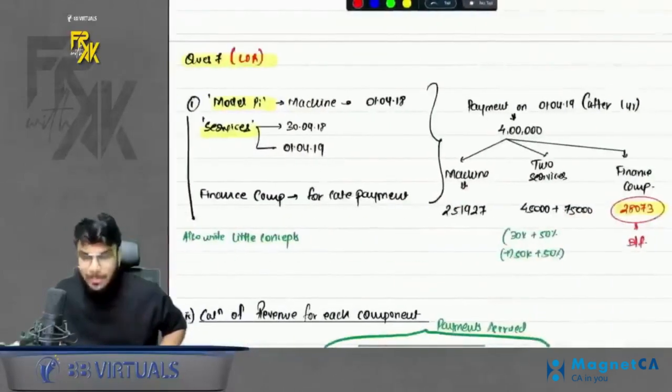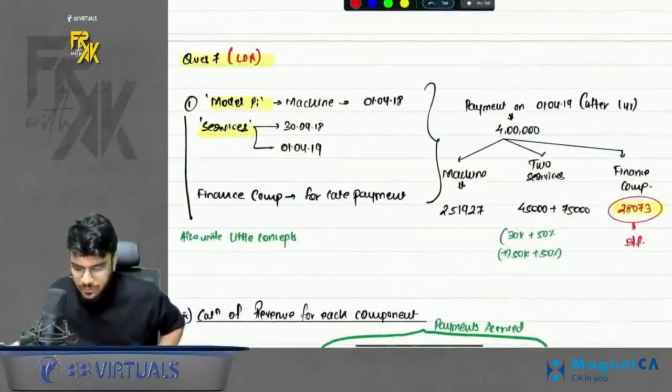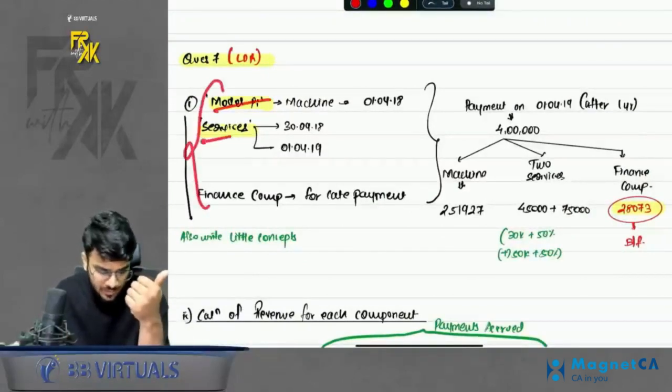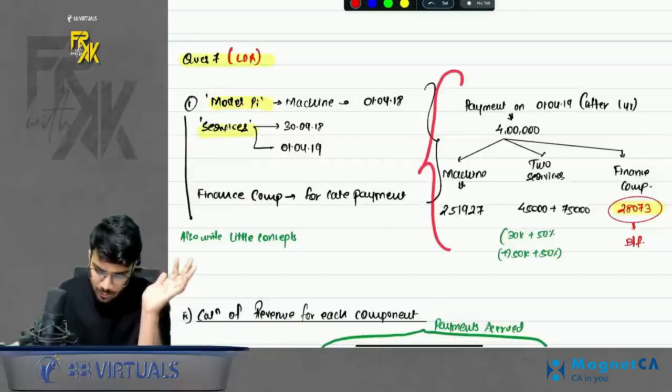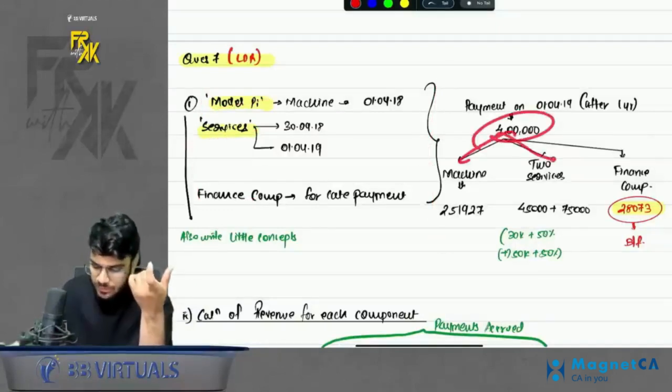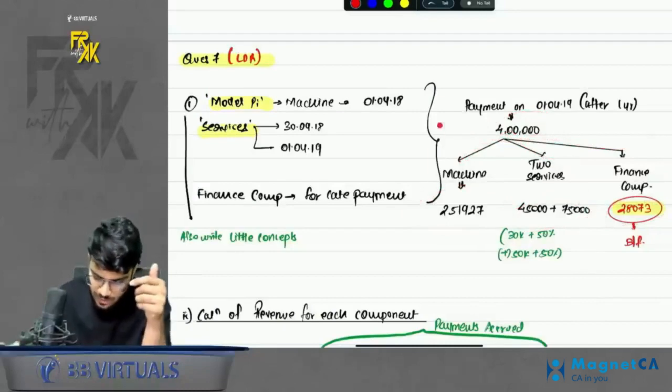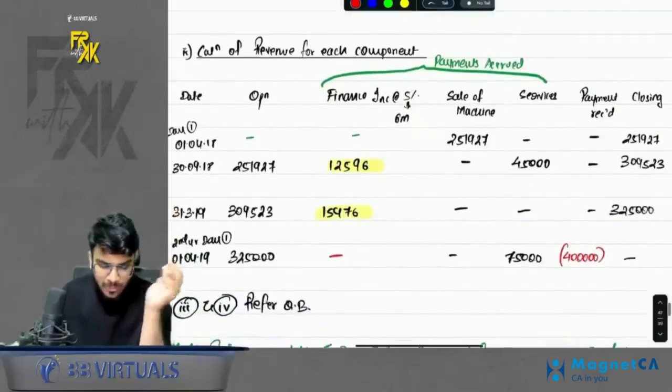They want us to separate the 4 lakhs between all the 3 parts. The first point is how many components we have. We have 3 components: machine, services and finance component. Next, they want us to bifurcate the 4 lakhs between all the 3 components. We already did it, but they don't want us to do it like this. They want us to prepare a table.